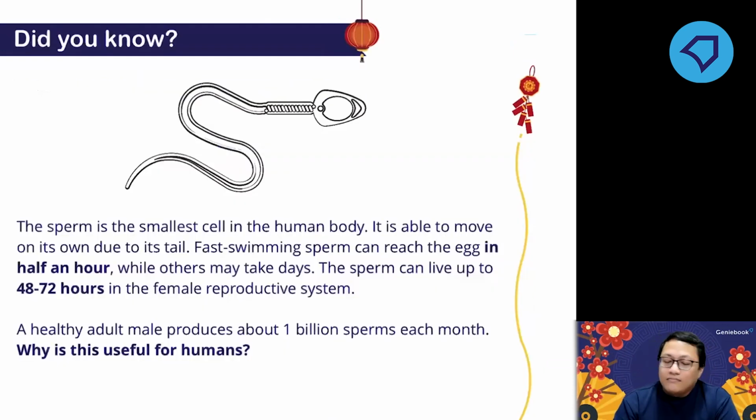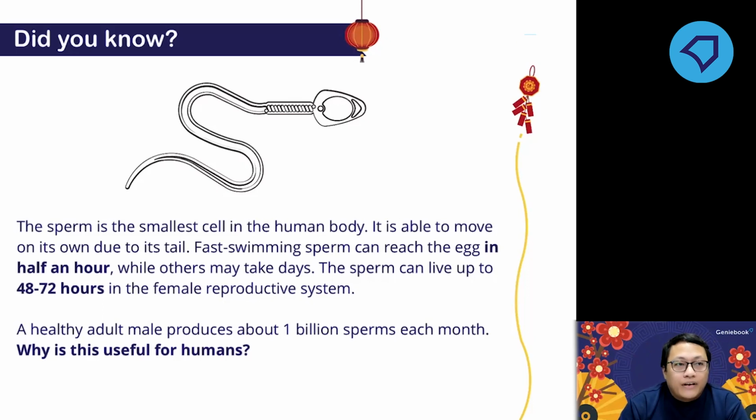So how can the sperm swim? The sperm actually looks like a tadpole. It has a head and it has a tail. The head contains the nucleus. If you have learned cells already, you know what I'm talking about: the nucleus, the one that contains genetic information. And the tail is powerful enough to help the sperm swim from the vagina to the fallopian tube.